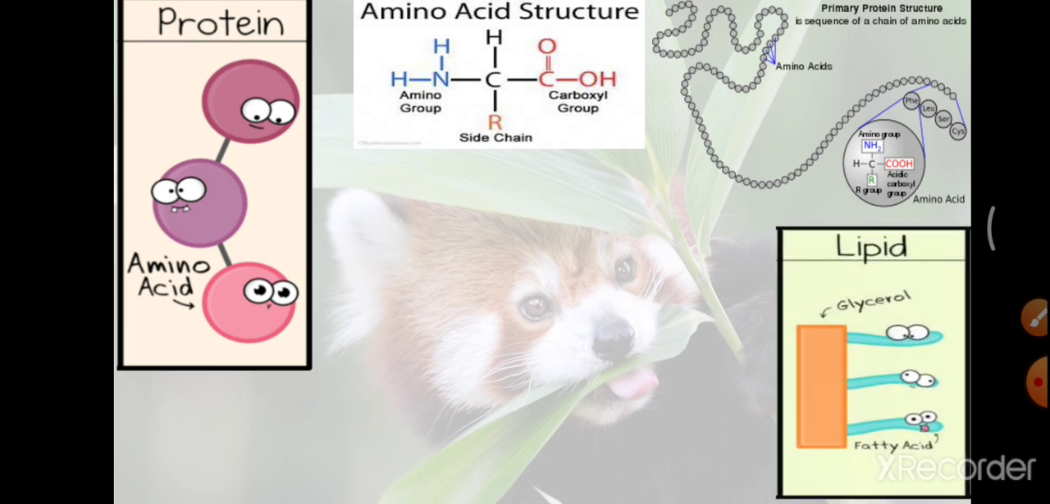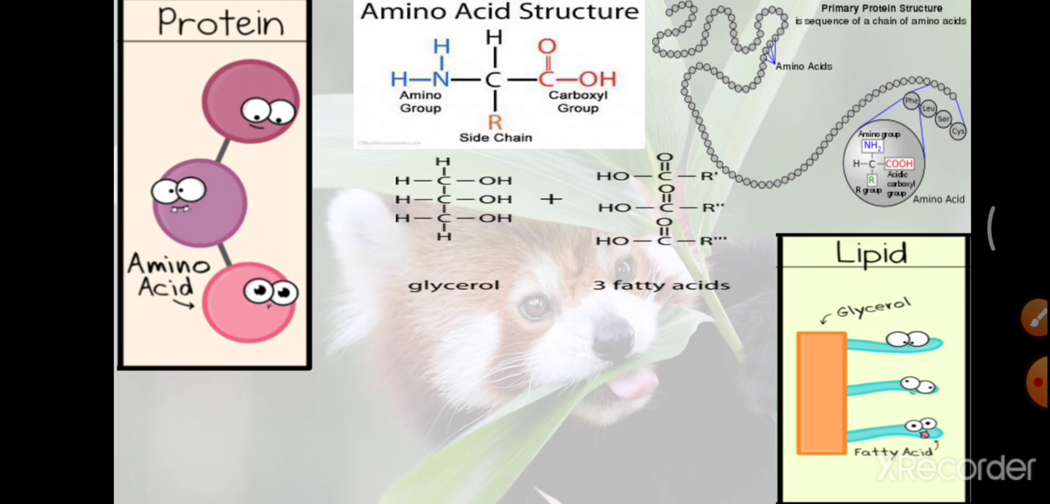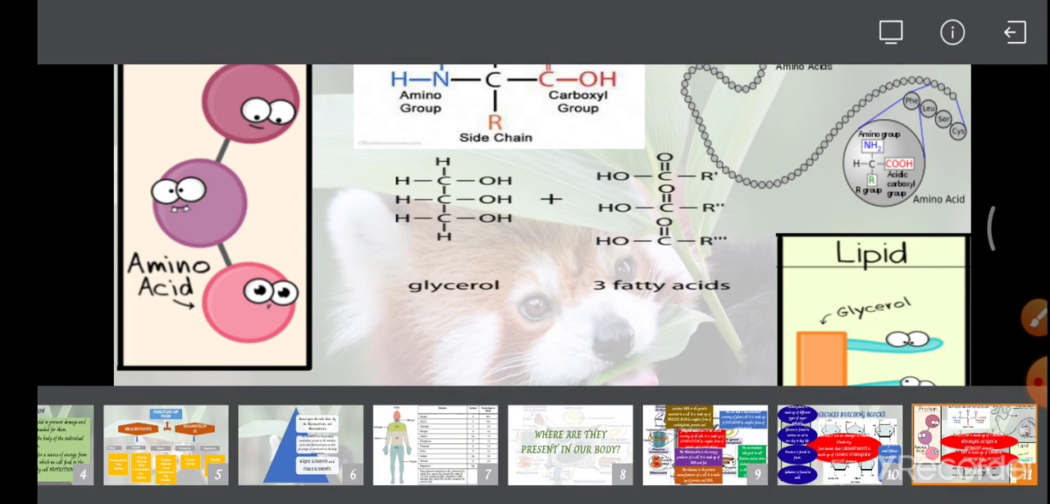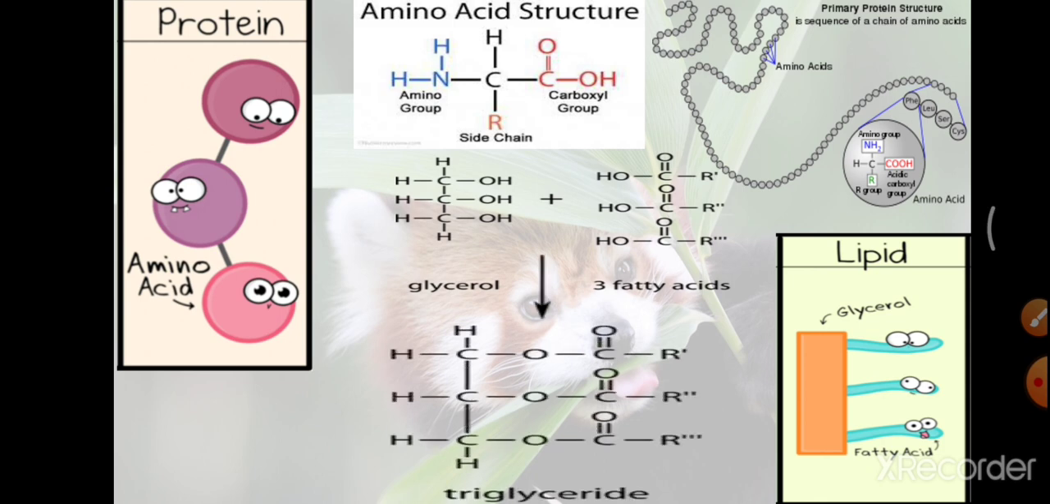Next is the structure of lipid. Lipid is made up of glycerol and fatty acid. See here, this is the molecule structure of glycerol, and the next one is a fatty acid. So they combine together and form the lipid molecule, that is a triglyceride. So most of the lipids are found in our body in the form of triglycerides.